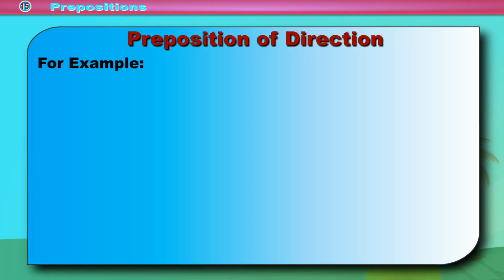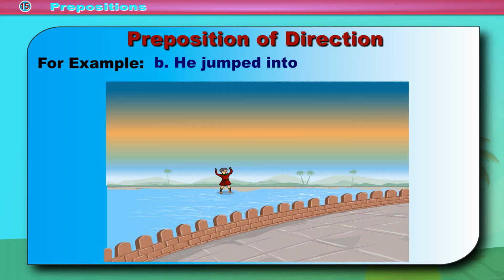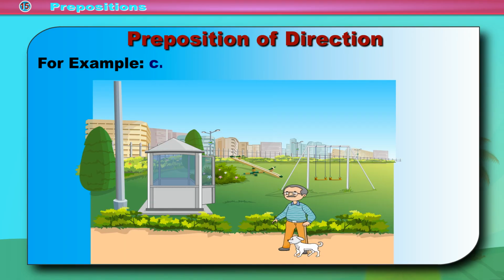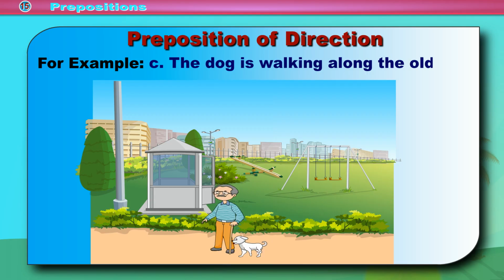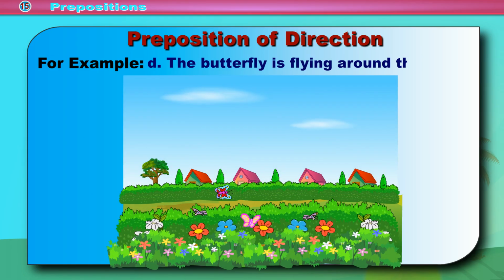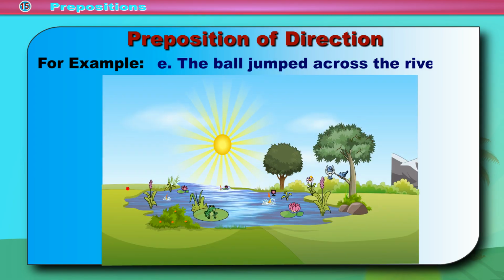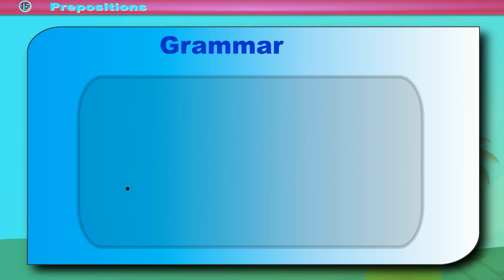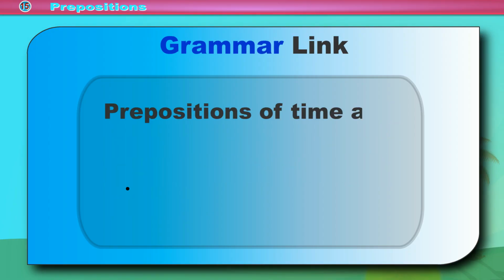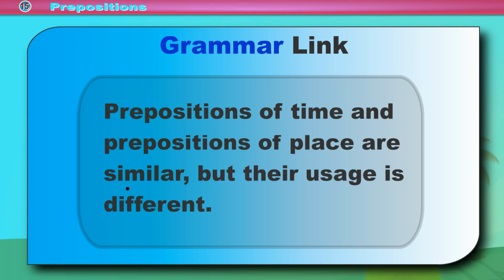For example, A. The rock rolled down the hill. B. He jumped into the river. C. The dog is walking along the old man. D. The butterfly is flying around the flower. E. The ball jumped across the river. Grammar link: Prepositions of time and prepositions of place are similar, but their usage is different.